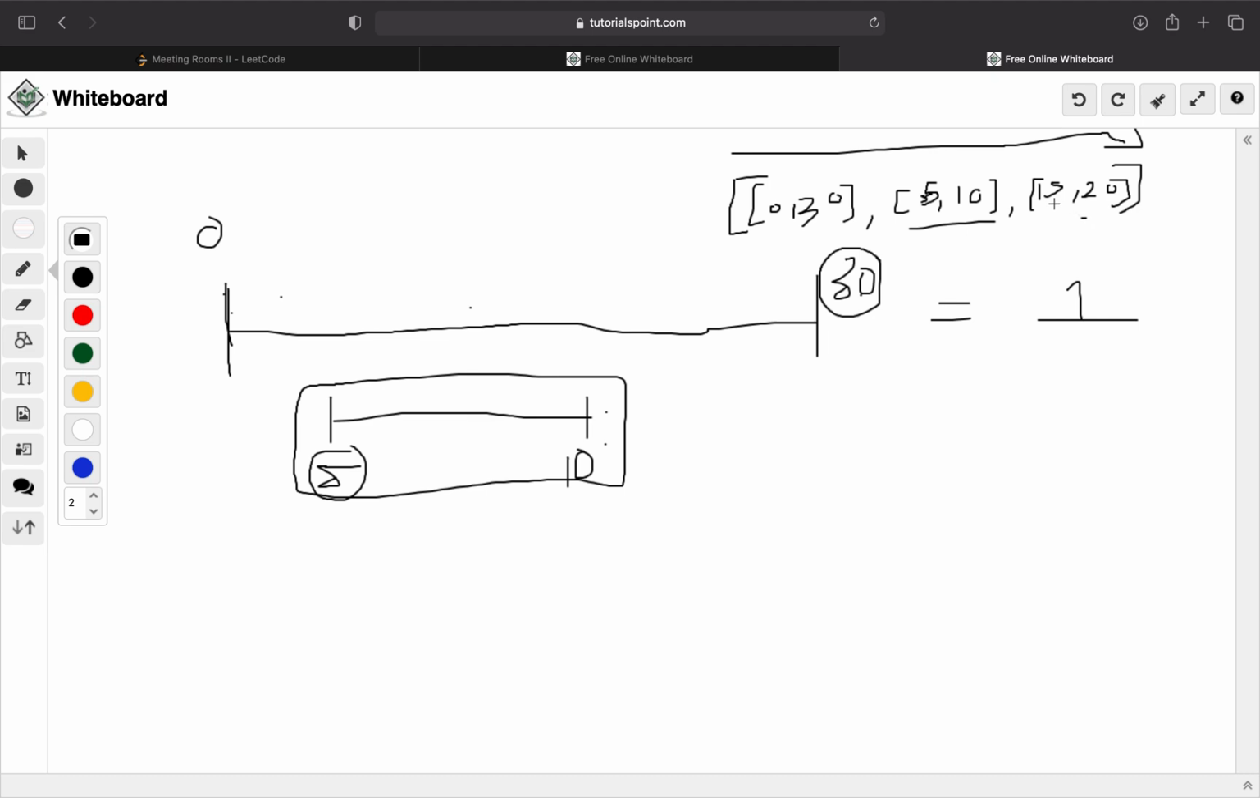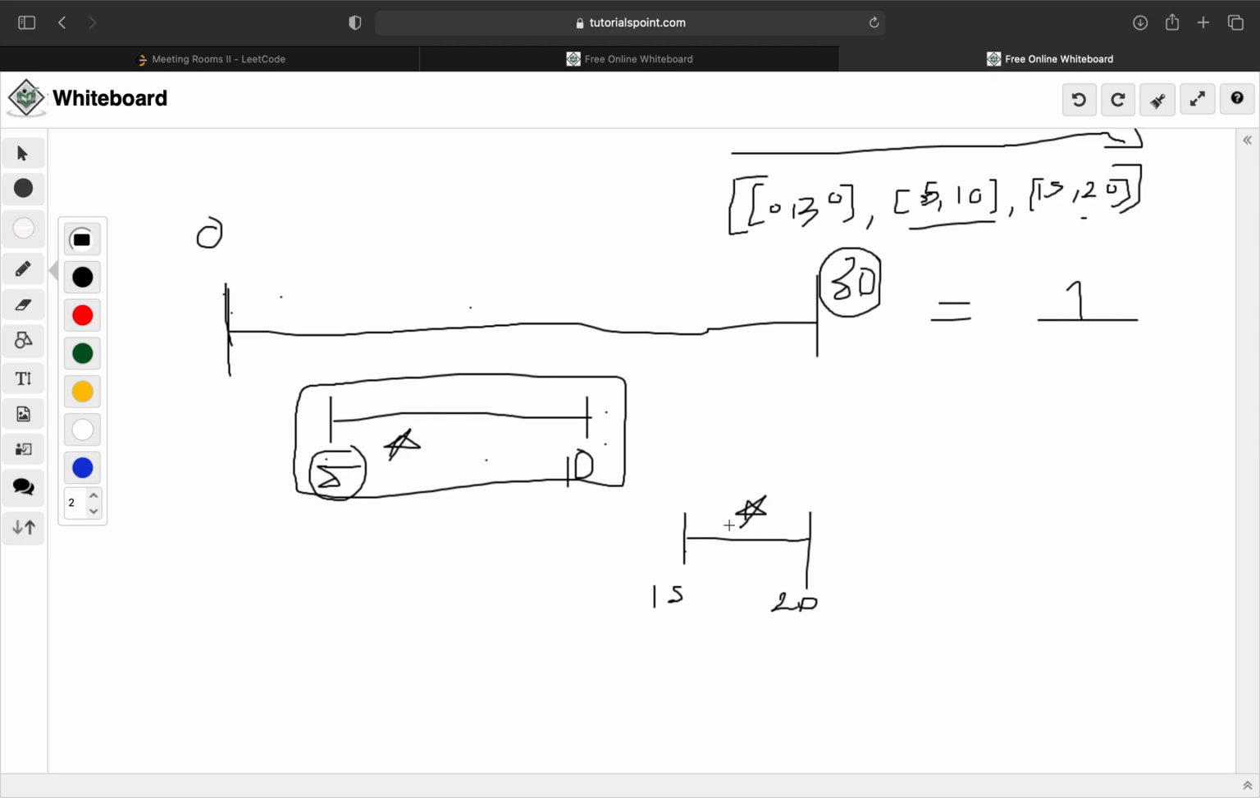Let's check the next one. So 15 to 20. Let's go to the previous meeting that's before this meeting. We see that our previous meeting is going to be between 5 and 10, right? Can we reuse the room that we're using for this meeting? Can we reuse that same room for this meeting?